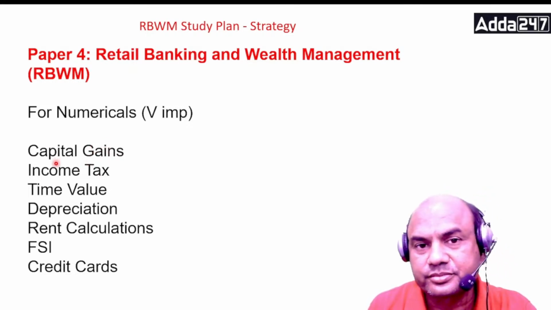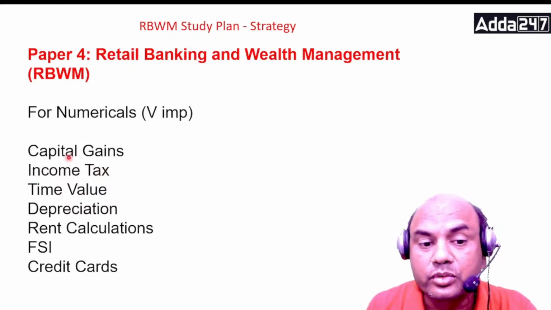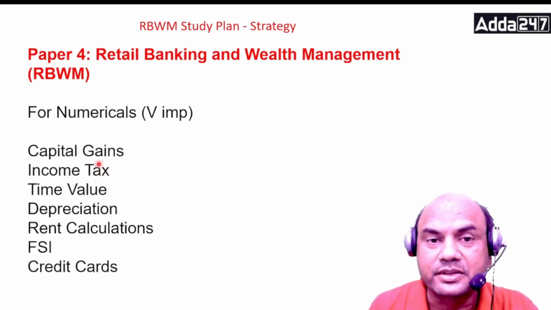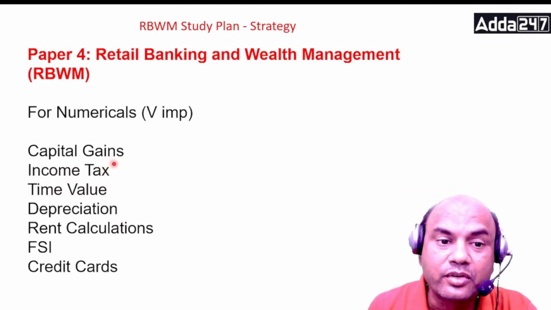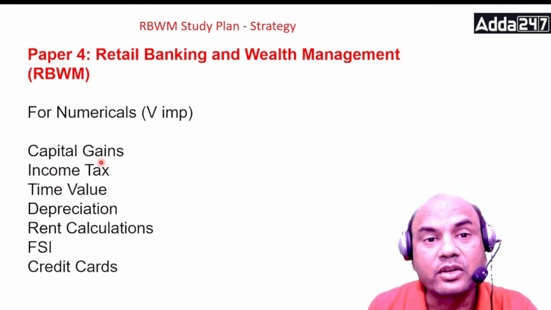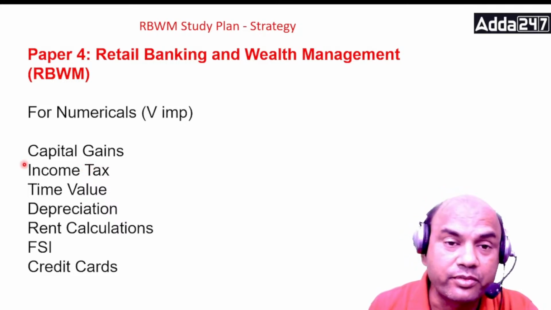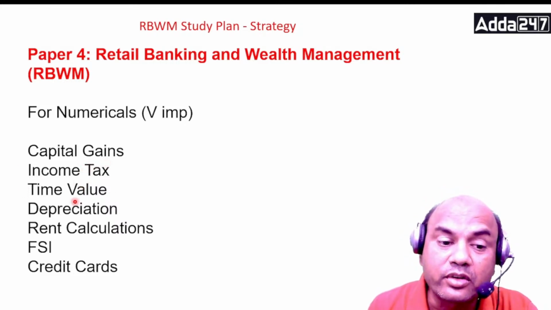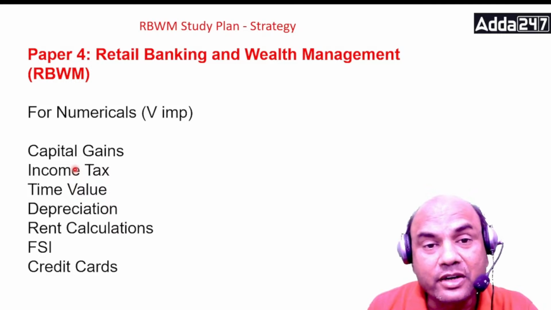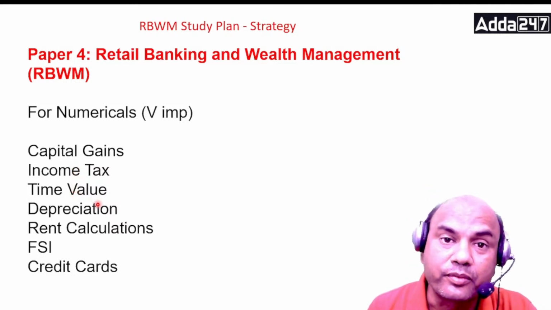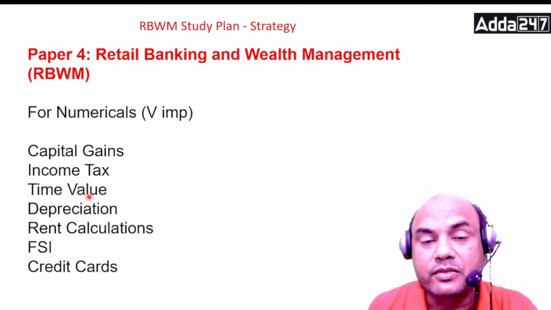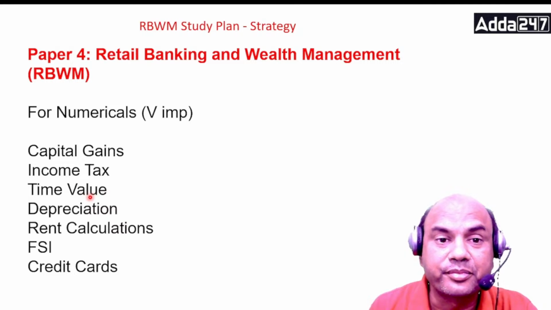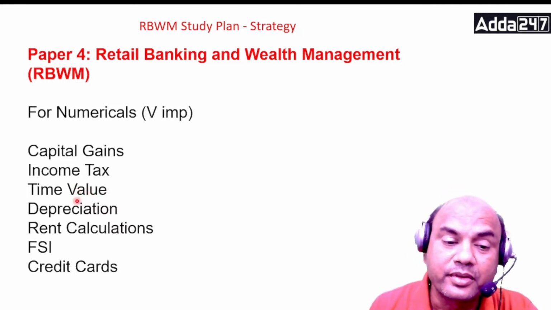Income tax. Focus on the new income tax regime, 115 BAC. Is AMT applicable over there? What all are not applicable in AMT? Definite question. Time value of money. Present value, ordinary annuity, annuity due, lump sum payment. How to get the time value? Present value, future value. How to get it? What are the formulae?